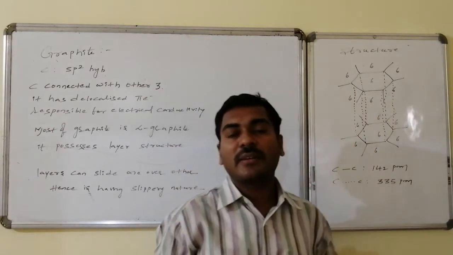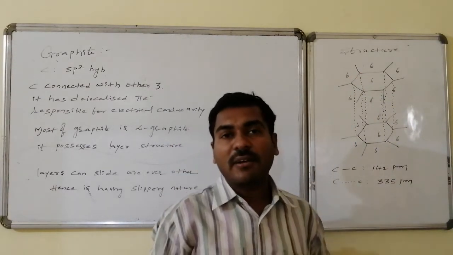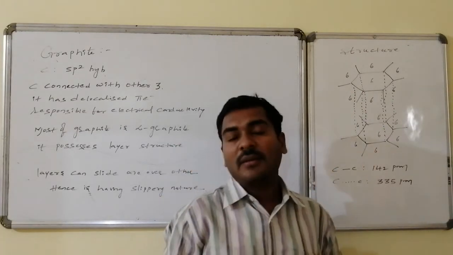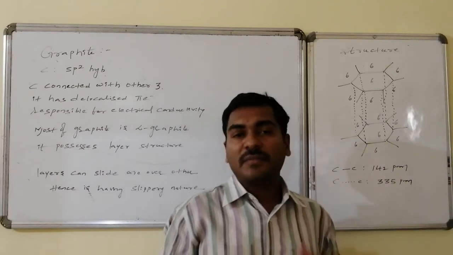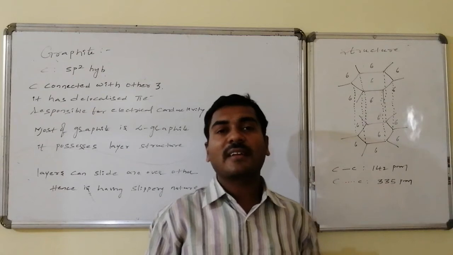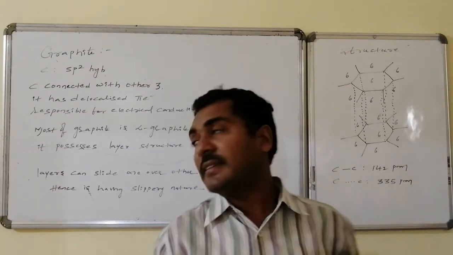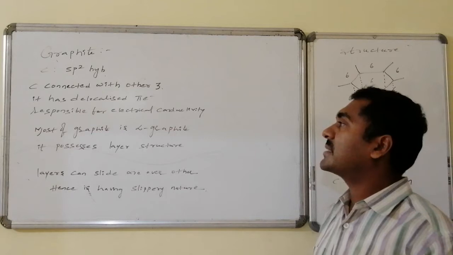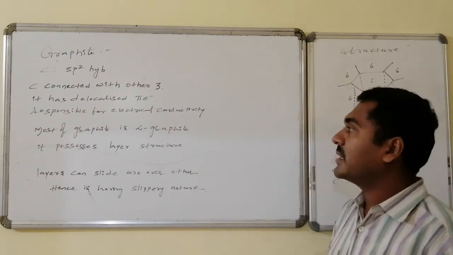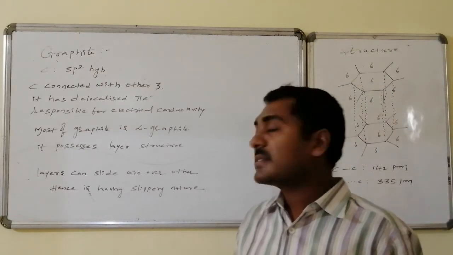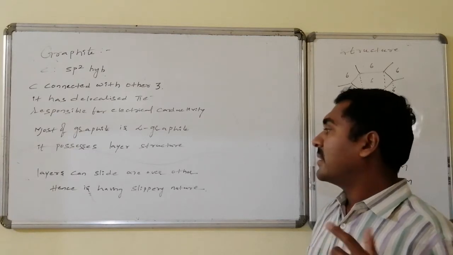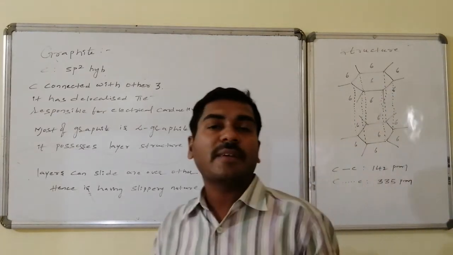This particular pi orbital, which is present perpendicular to the plane of hexagonal graphite, interacts with the other layers' carbons, the unpaired electron of another carbon atom, in such a way that it acts as a delocalized electron, which is responsible for the conductance. Let's go for the other related features. It has delocalized pi electrons, which are responsible for the high electrical conductivity. Most of the graphite that we can see is alpha graphite. It possesses layer structures. These layers can slide one over the other, and it has a slippery nature.